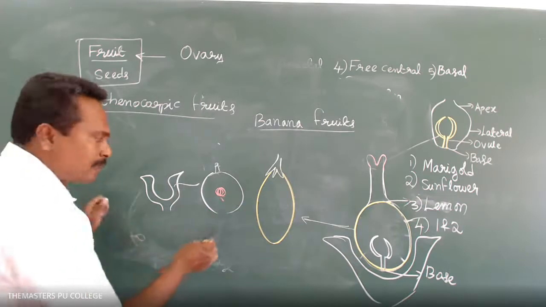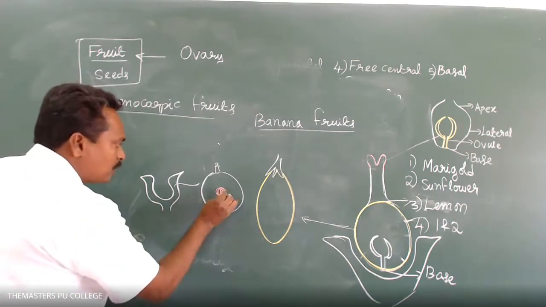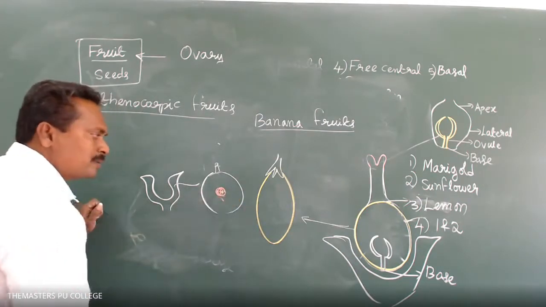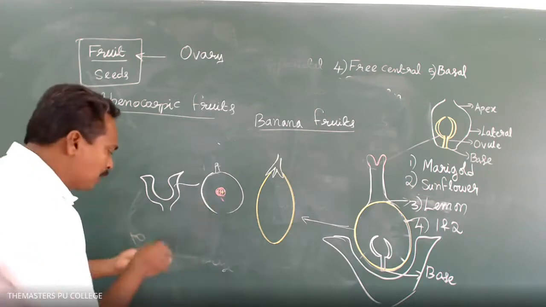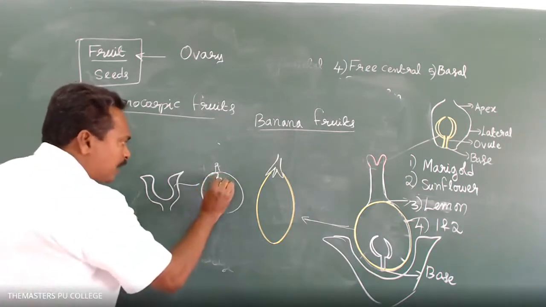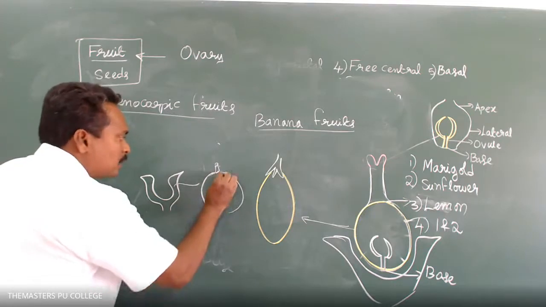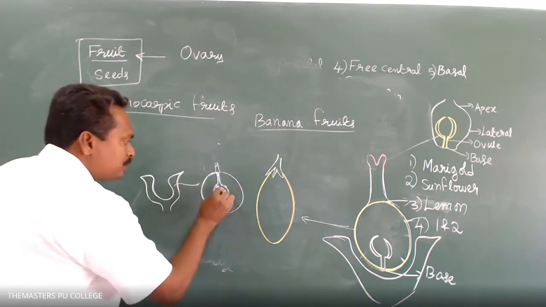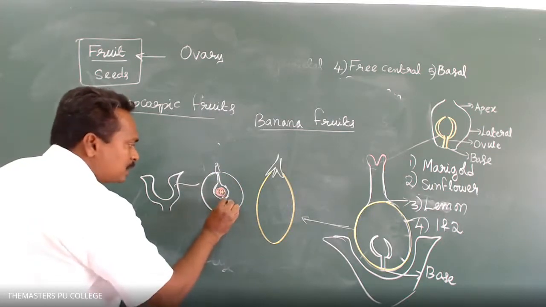The seeds present in the apple develop from the ovary, and the edible part of the apple develops from the thalamus.